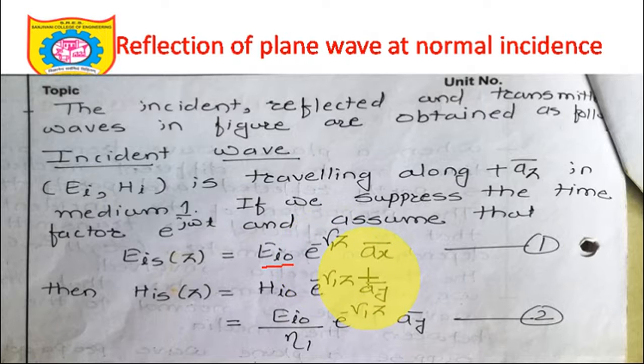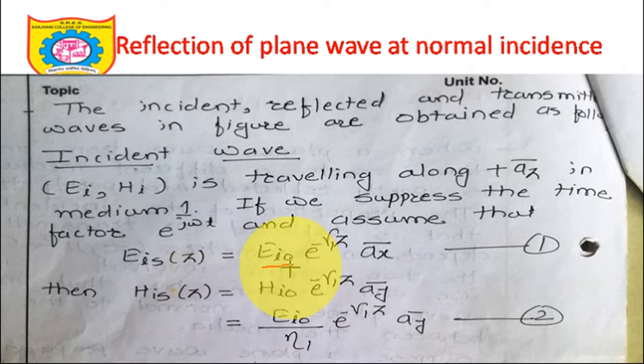What is gamma 1? Gamma 1 is nothing but the propagation constant, which can be represented by alpha plus j beta. Why minus gamma 1 z? Because the wave is traveling in the plus z direction, we should consider minus gamma. If a wave is traveling in the minus z direction, we would take plus gamma 1 z, as in the reflected wave that we will see.